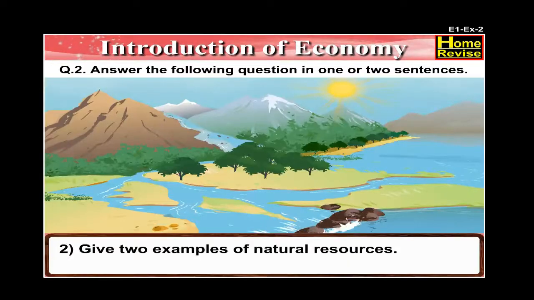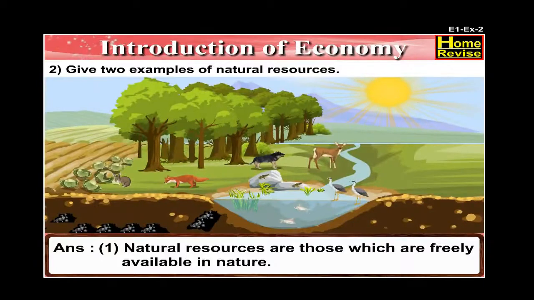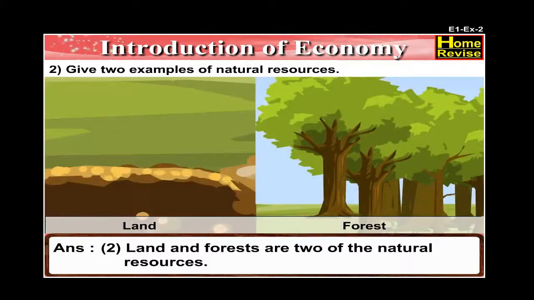Number 2. Give 2 examples of natural resources. The answer is natural resources are those which are freely available in nature. Land and forest are 2 of the natural resources.